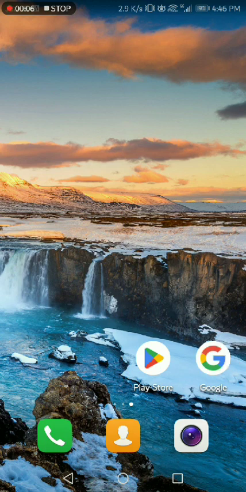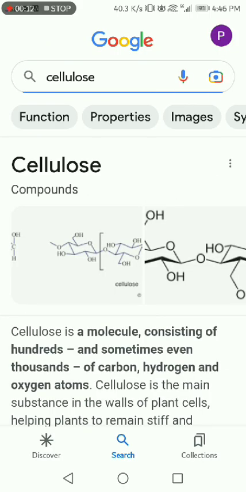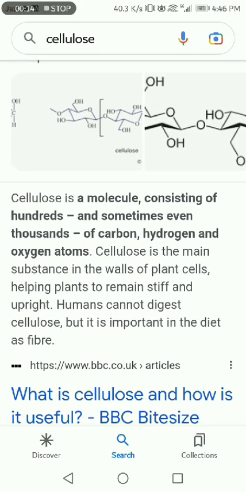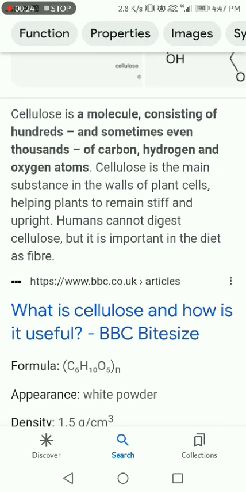What is cellulose? Let's start. Cellulose is a molecule consisting of hundreds and sometimes even thousands of carbon, hydrogen and oxygen atoms. Cellulose is the main substance in the wall of plant cells, helping plants to remain tough and upright. Humans cannot digest cellulose, but it is important in the diet as a fiber.